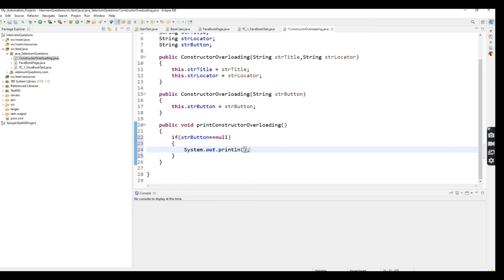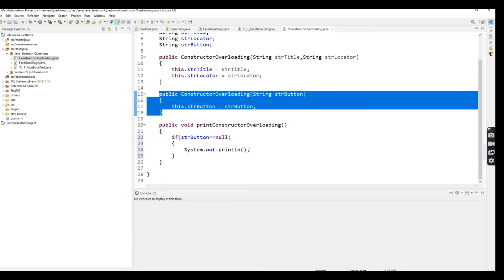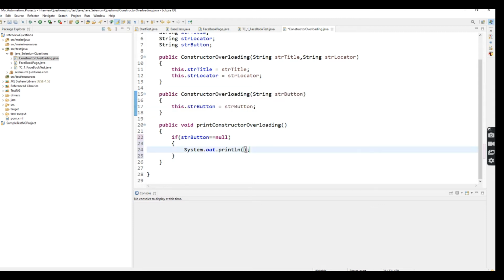Definitely this constructor does not have the string button parameter, right? In the same way, the other constructor does not have the string title and string locator, right? So for that reason I'm going to put an if condition based on the string button. If string button equals null, I'm going to print this, passing string title here and string locator here.